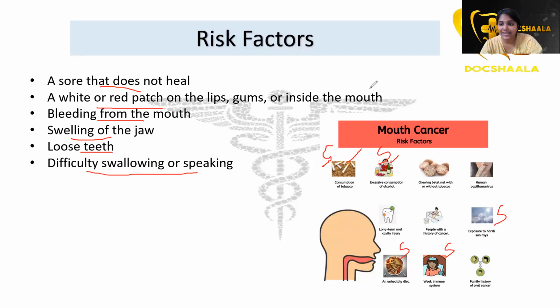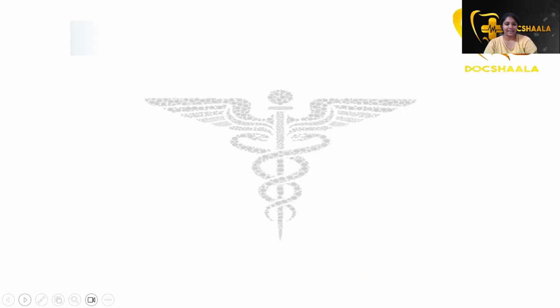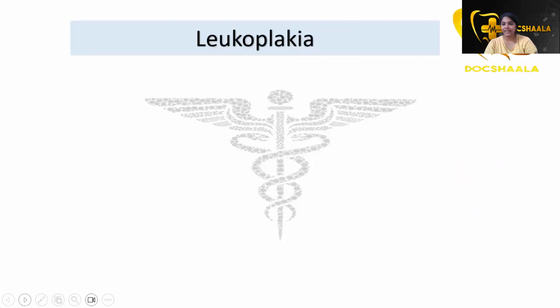So the sixth S is presence of sharp tooth. Okay, so this is the sixth S. You now have the six S's, right? So let's dive into the topics of premalignant lesions.